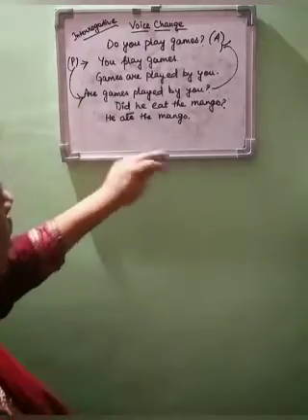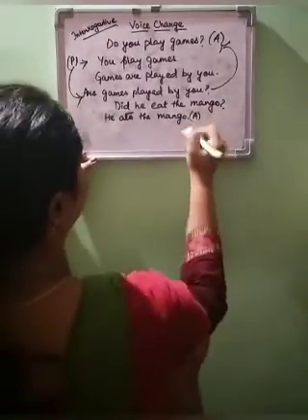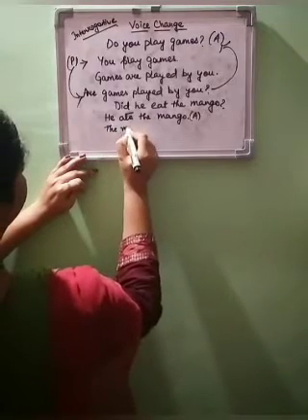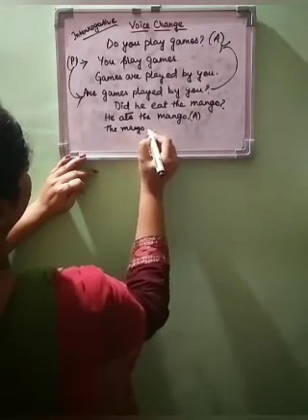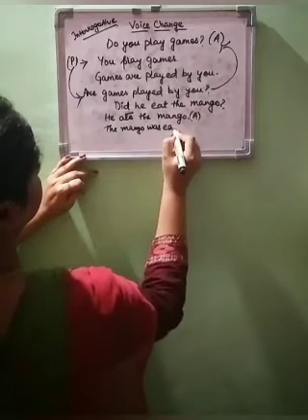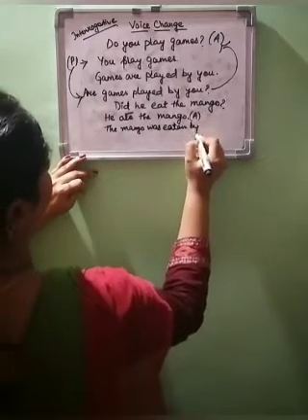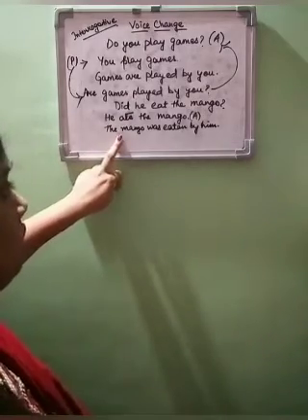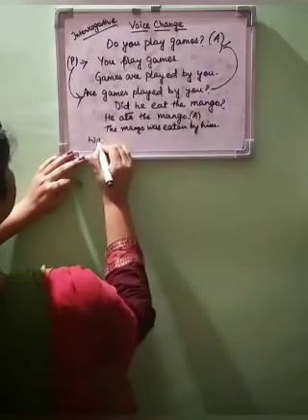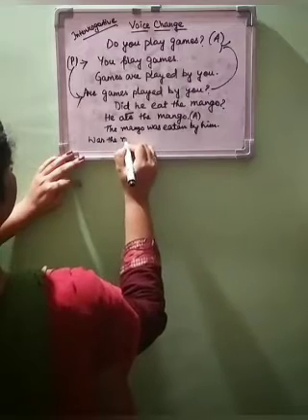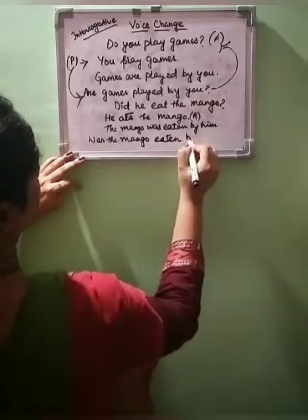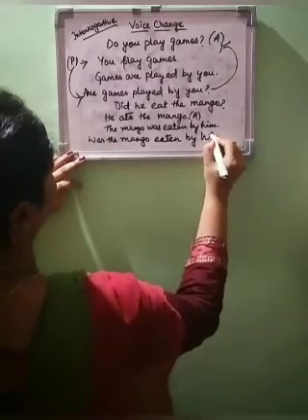Now this is in active, and if we have to change to passive, then what do we do? The mango was eaten by him. Yes, now we have to question this. Was the mango eaten by him?